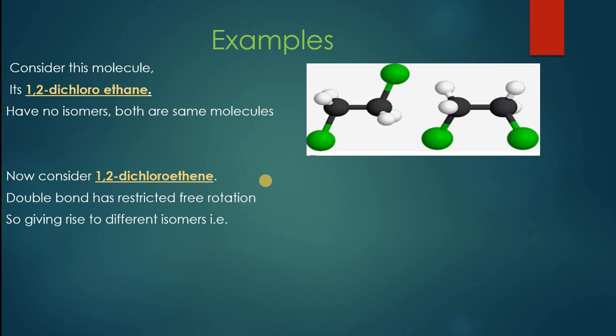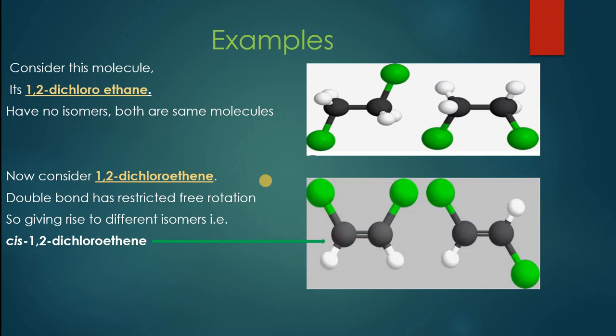There will be restricted rotation, a little bit of rotation, due to which the substituted atoms will change their position a little in space and give rise to two different isomers. For example, cis 1,2-dichloroethene can be represented in this way, and trans 1,2-dichloroethene in this way. You can see over here, this is a double bond between two carbon atoms.